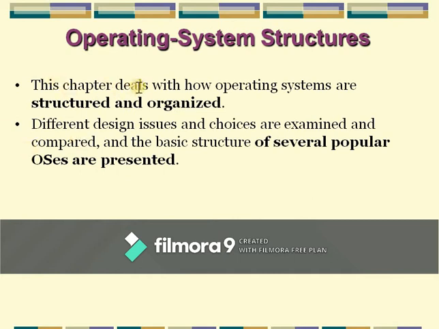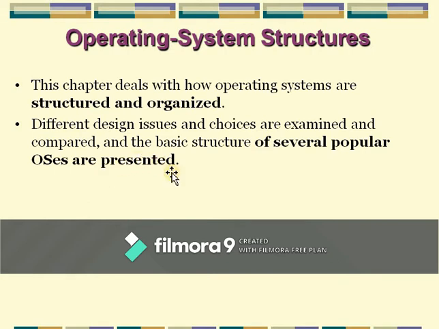This chapter deals with how operating systems are structured and organized. This unit deals with how the operating system is structured, or how it is organized by using different components. Different design issues and choices are examined and compared, and the basic structure of several popular OSs is presented.